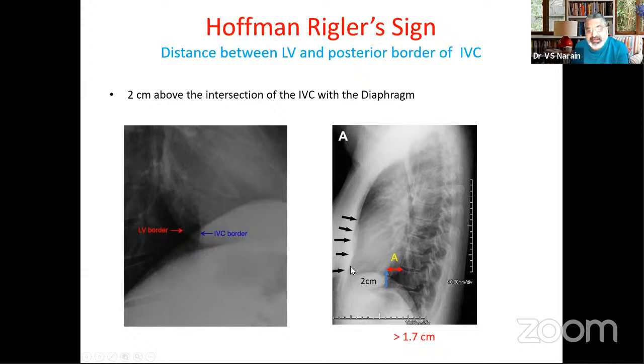But the criteria for right ventricular enlargement also is that when you have an obliteration of the space between the sternum and the ventricle, you will have a negative Rigler-Hoffmann sign. So one of the criteria for RV enlargement is obliteration of the space and absence of the Hoffmann-Rigler sign. But let's forget this and just concentrate on this 2 centimeters above the point where the IVC cuts the diaphragm, and from that point you measure the outer border of the left ventricle. It has to be more than 17 millimeters to be called an enlarged left ventricle.